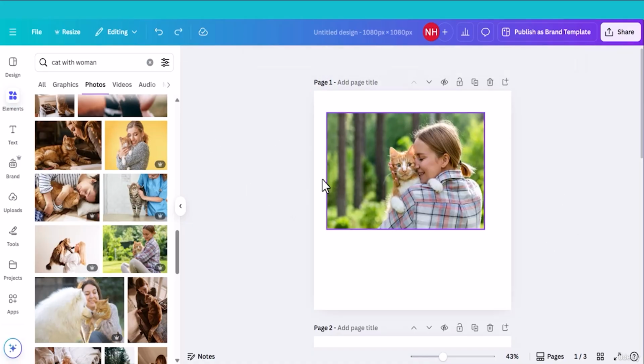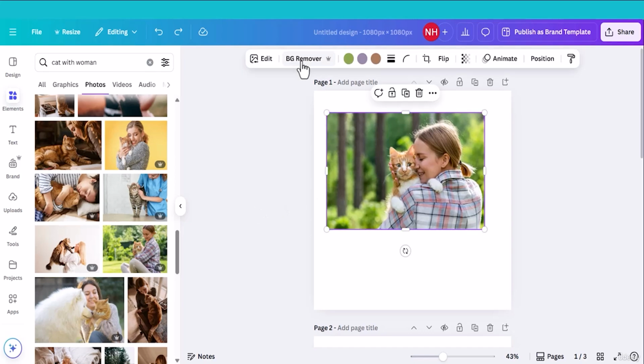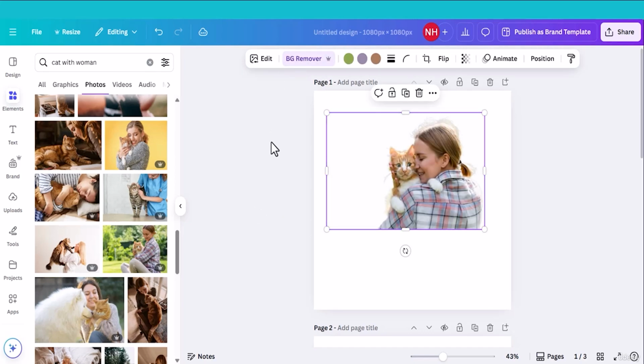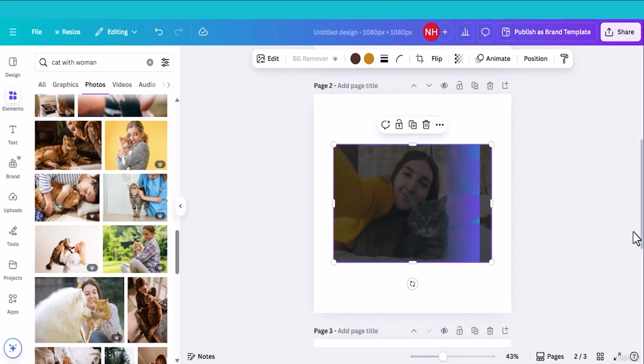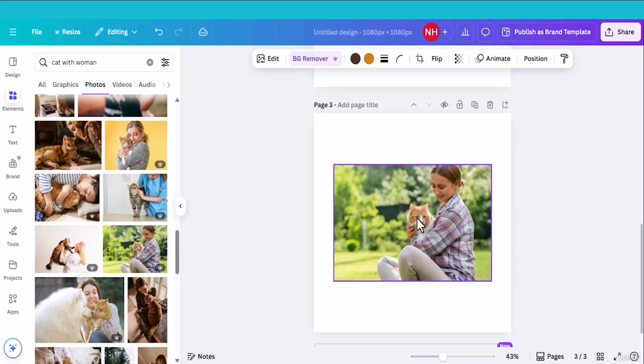So how to remove background from an image? This is a simple process. Just select the image, click BG remover, and Canva shows its magic. Within a fraction of a second, Canva removes the background. Let me try with another image. Click this one, background remover. Let me try with another one. Select the image and click BG remover.